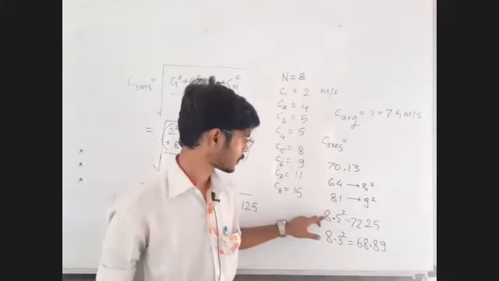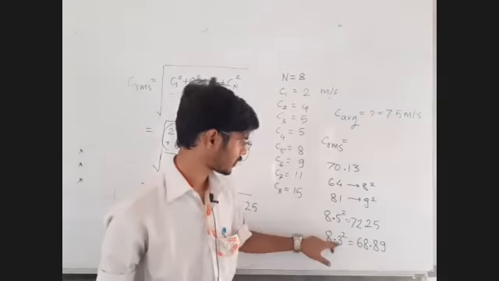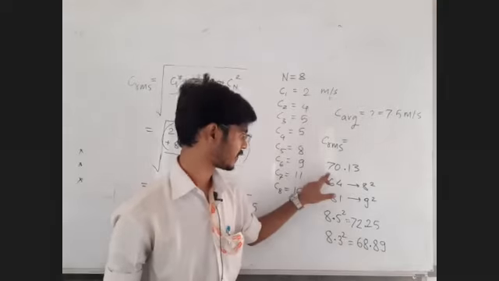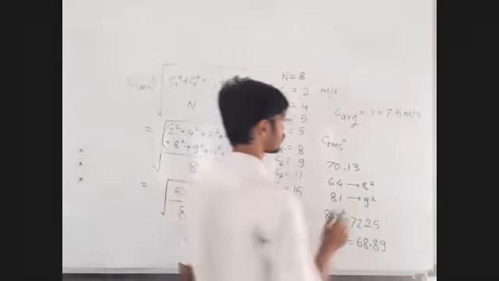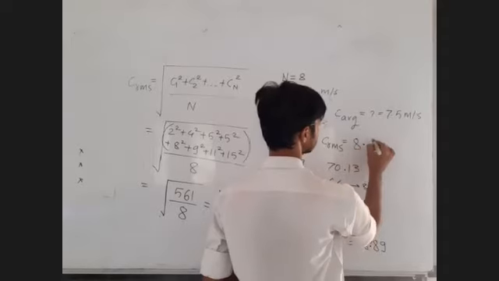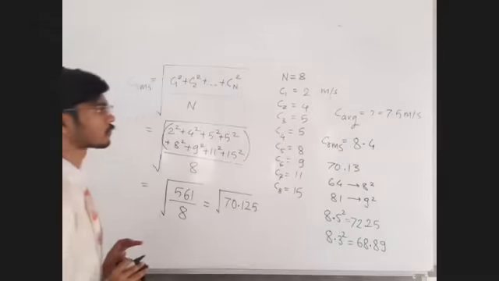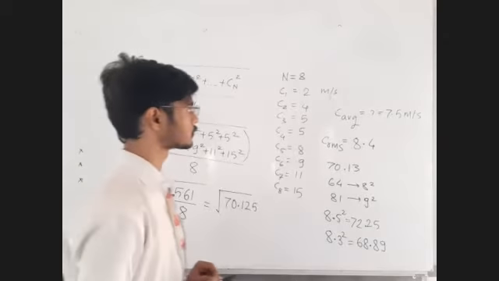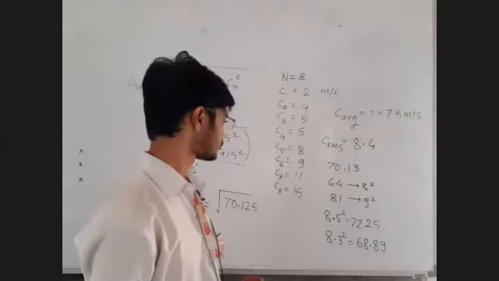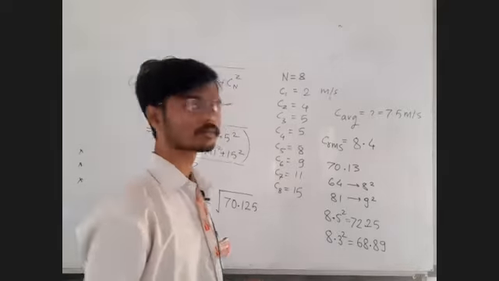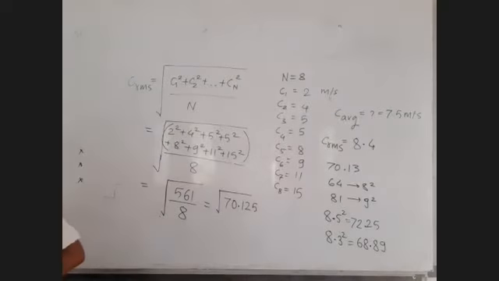I am not choosing 8.5 because the number is larger than 70. I am not choosing 8.3 because the number is less than 70. So I must be selecting 8.4. So the correct answer is 8.4. That's my answer. Okay. Am I right? Tell me. What is their answer?